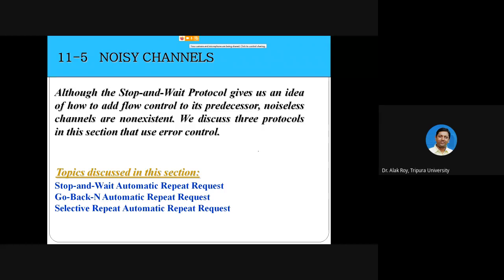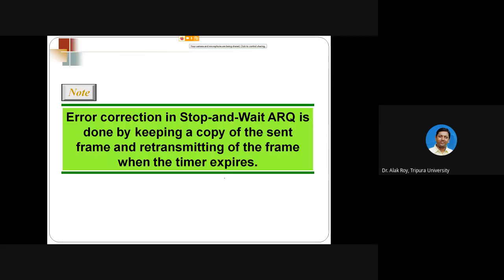As you can see, although the stop and wait protocol gives us an idea of how to add flow control to its predecessor, noiseless channels are non-existent. They don't exist. So that's why you have to learn for noisy channel: stop and wait, go back N and selective repeat. There is the third protocol, fourth protocol and fifth protocol. So let's see the third protocol.